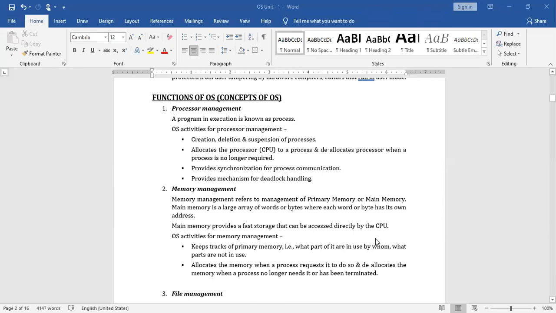The first and foremost important function of operating system is processor management. Processor management means, simply, the definition of a process is a program in execution. Probably you may not understand what exactly a program in execution is. Let us see, for example, anything that the user can do with the computer system using application programs, you can treat it as a process.